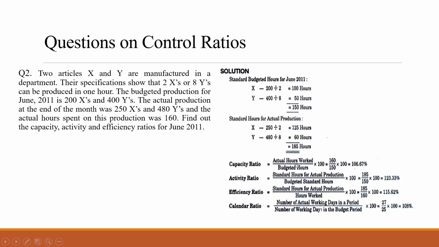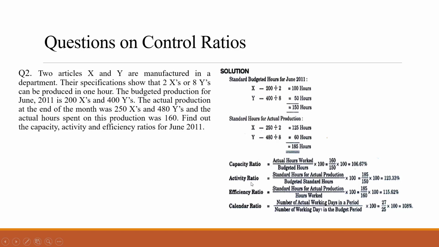First is actual hours worked divided by budgeted hours into 100. Now actual hours worked is how much? Actual hours worked is 160. Here it is given. Actual hours spent on this production was 160, right? So we're putting here 160 divided by budgeted hours is how much? We calculated here 150. So 150 into 100. We are getting here 106.67%. Now here in the bracket you have to write it favorable because it is more than 100%, right?